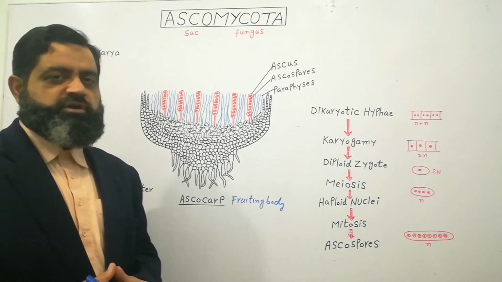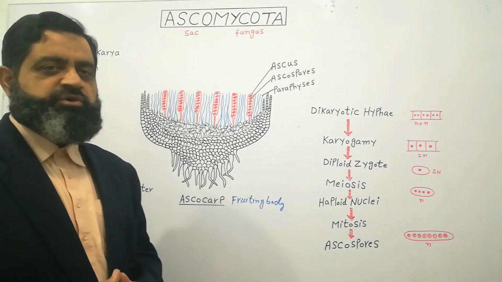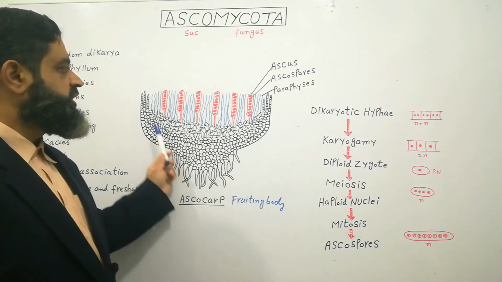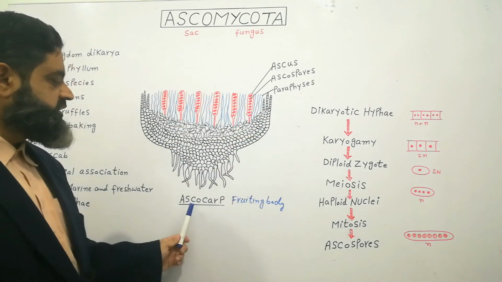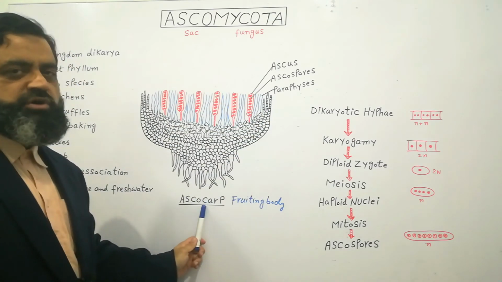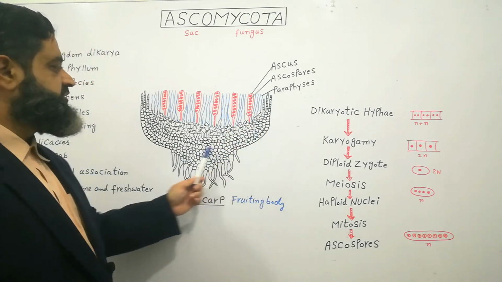So in this way, if we look at the diagram, the hyphae of the Ascomycota grow underground, and when the season of sexual reproduction starts, they form a fruiting body which comes outside the surface of the earth, and this fruiting body is known as ascocarp. It is just like a mushroom, but it has a cup shaped cavity.